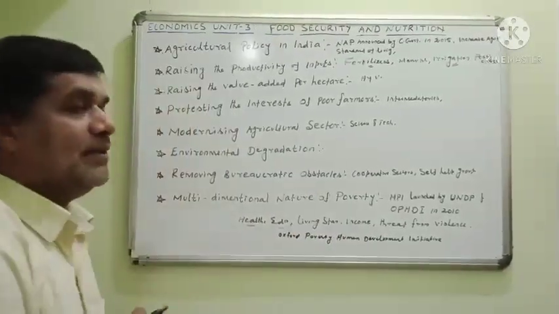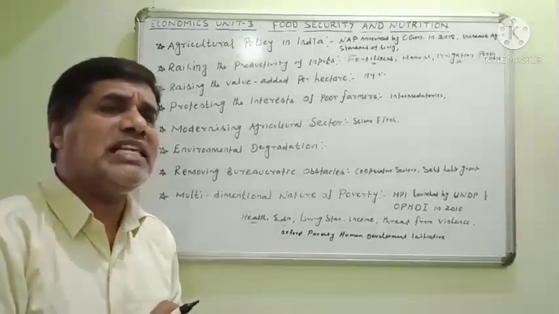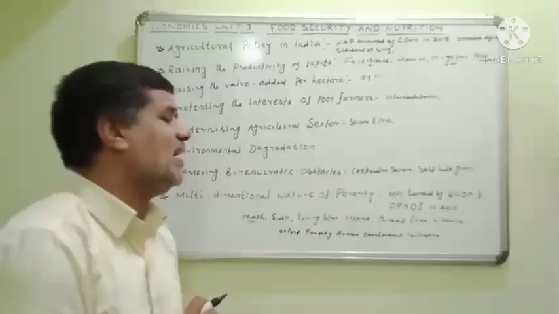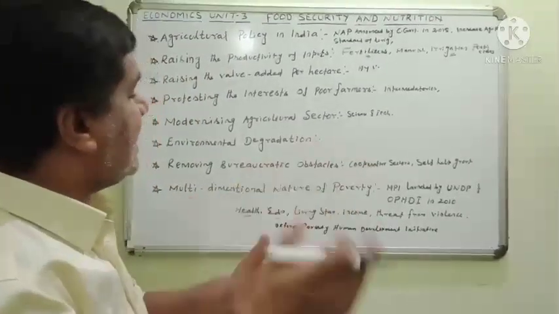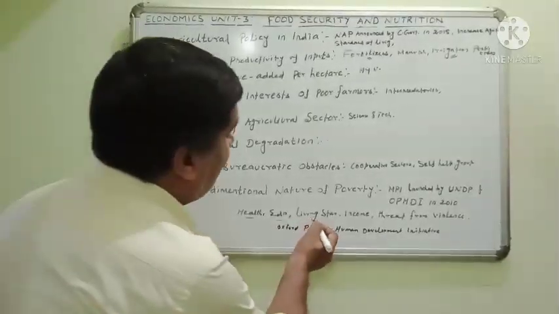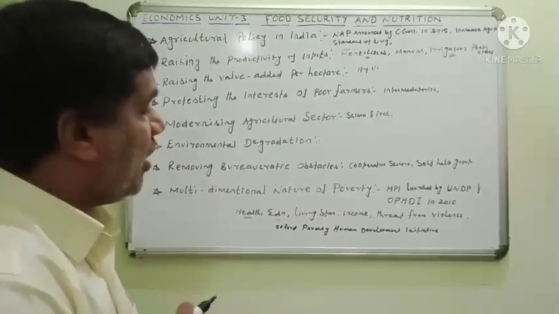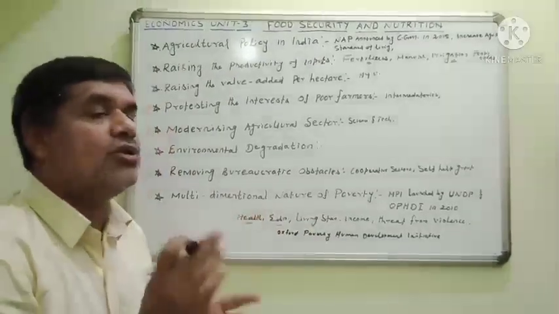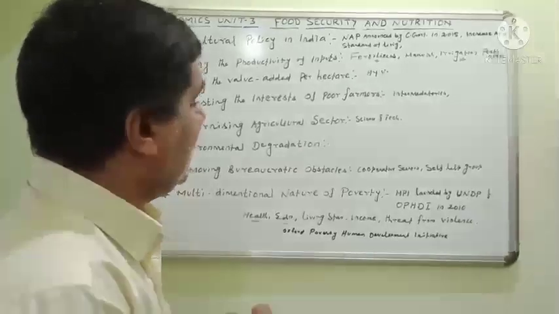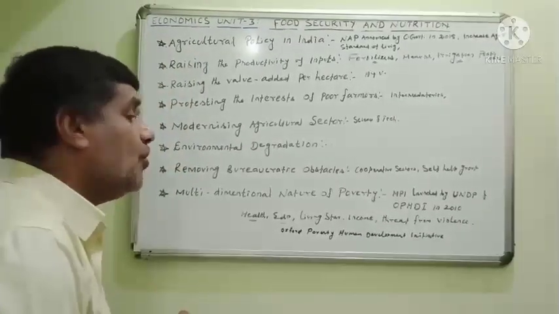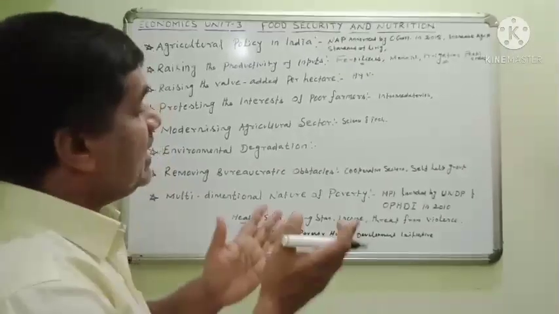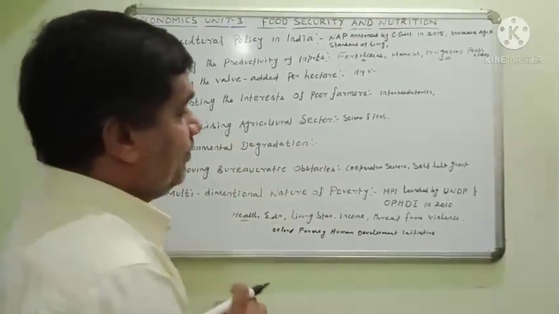Living standard of people. In our country, the farmers' living standard is very low. So the government implemented many schemes, and they wanted to increase the living standard of all the farmers. The per capita income also needs to increase in our country. The per capita income is very low in our country, for all the people. So they wanted to increase the per capita income.